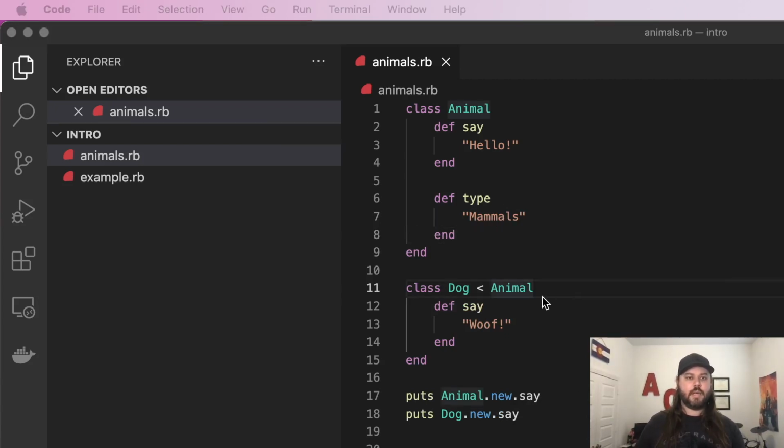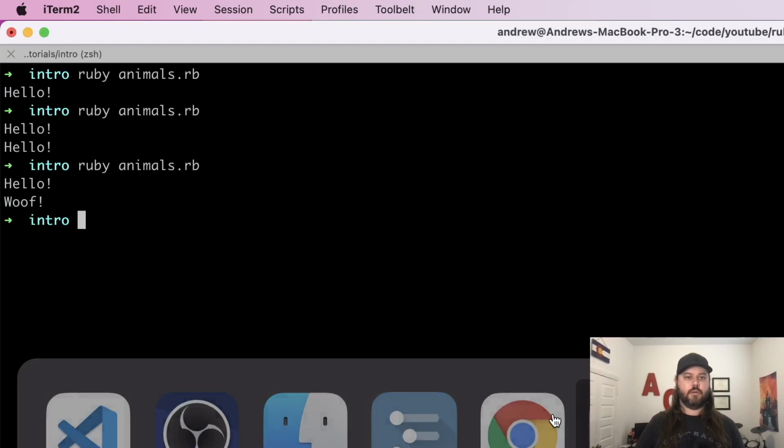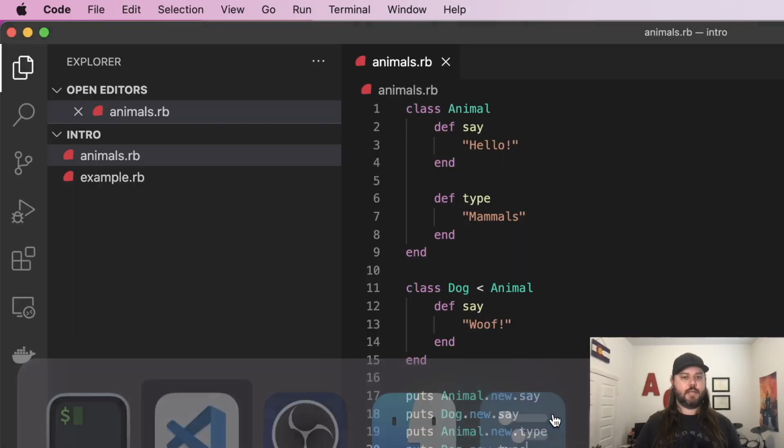Now that we have our type, we actually don't need to put this inside of our other guy. So we can do both of these, and we'll just recreate the object. You can actually pull this out into a variable, but for right now, let's do type, and we should see that both of these types are the same. So let's rerun our code here, and they're both mammals. That is what we expected to have happen.